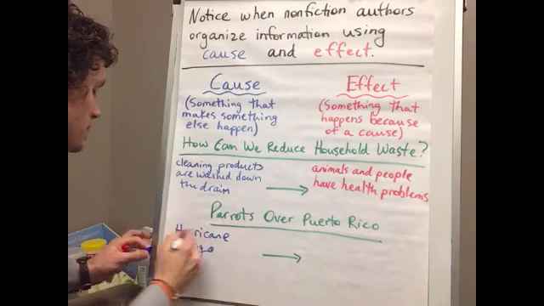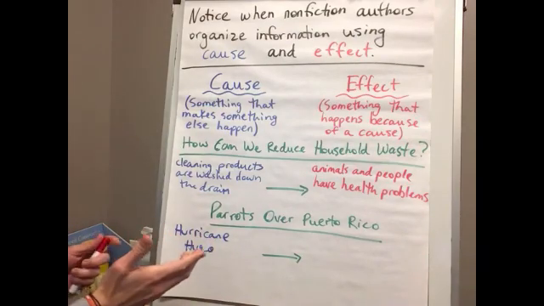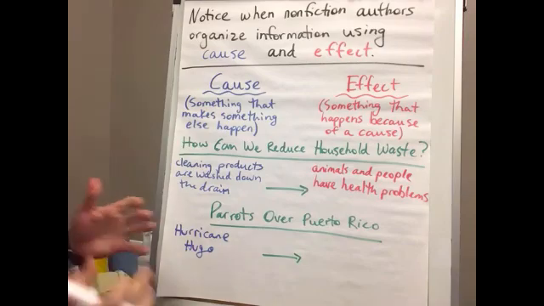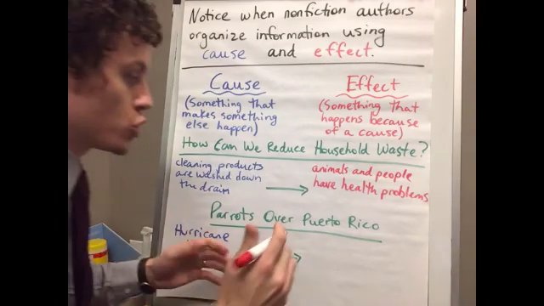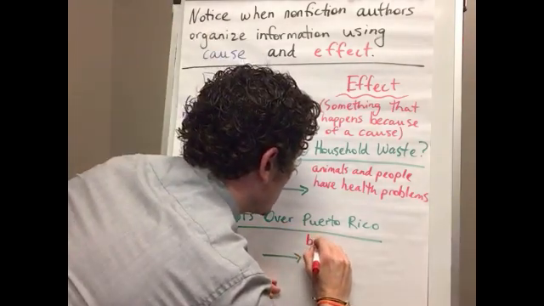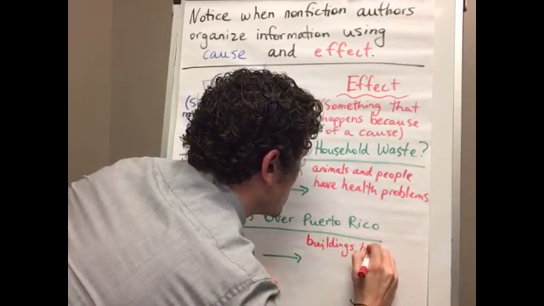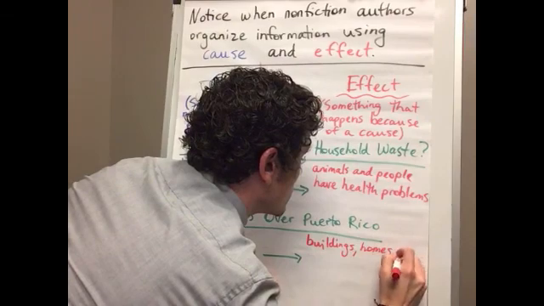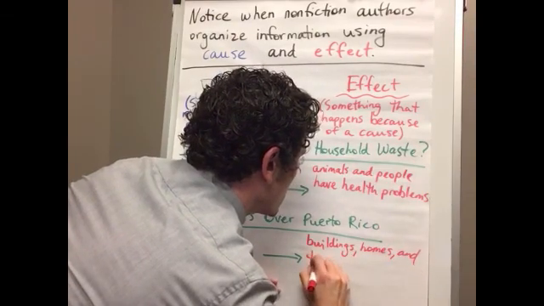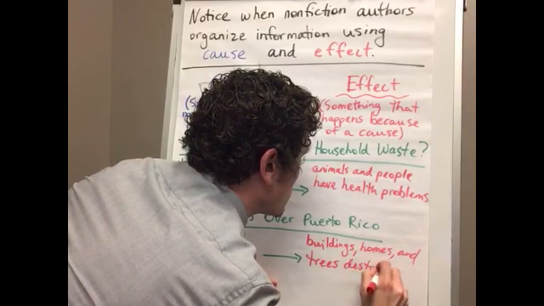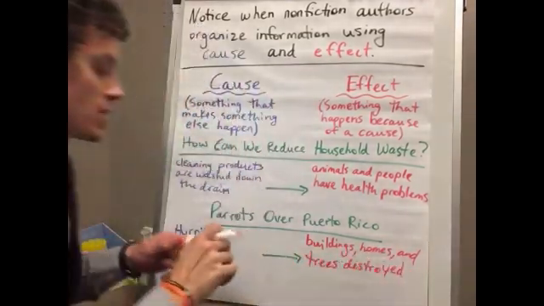Okay, and what is the effect from Hurricane Hugo? Buildings, homes, and trees destroyed.